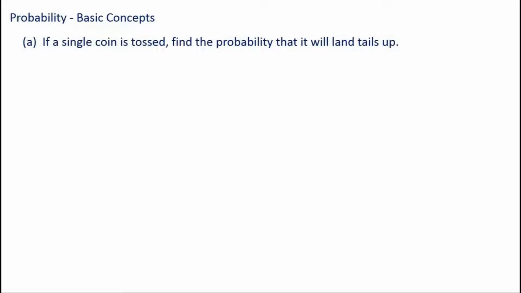Help me out first with the sample space. So what is the sample space? What could happen when we toss the coin? Well, we could get a heads, and I'm going to use H to represent heads, or we could get a tails, right? Nothing else could happen. I guess it could land on the edge and stay that way, but I have never ever seen that happen in my life. It's really going to land on heads or tails, and that's all there is to it.